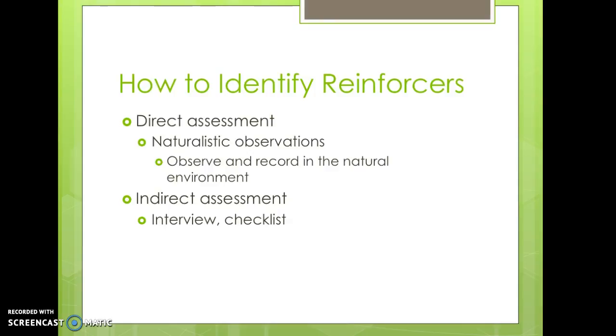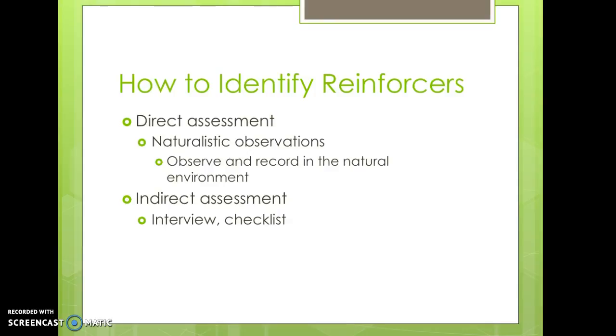So, how can we identify whether something will be a reinforcer? Since we can only know if something will be a reinforcer if its presentation after a behavior increases or strengthens that behavior in the future, what we typically do first is try to identify potential reinforcers, those items or activities that might be valuable to a person. We can do this through direct assessment or indirect assessments. Direct assessments can include observation of the individual in the natural environment to see what they tend to gravitate towards or spend their time doing. It could also be direct testing of different stimuli to see what the person selects in a given situation.